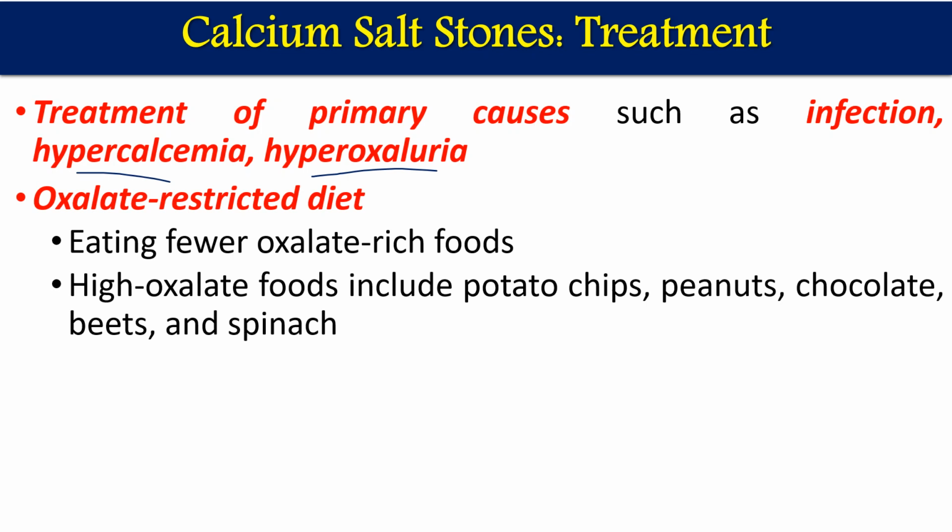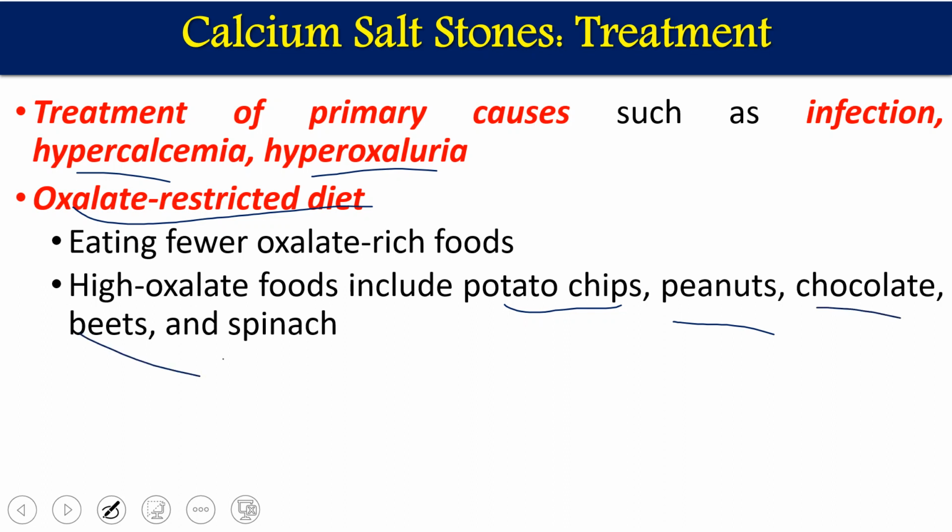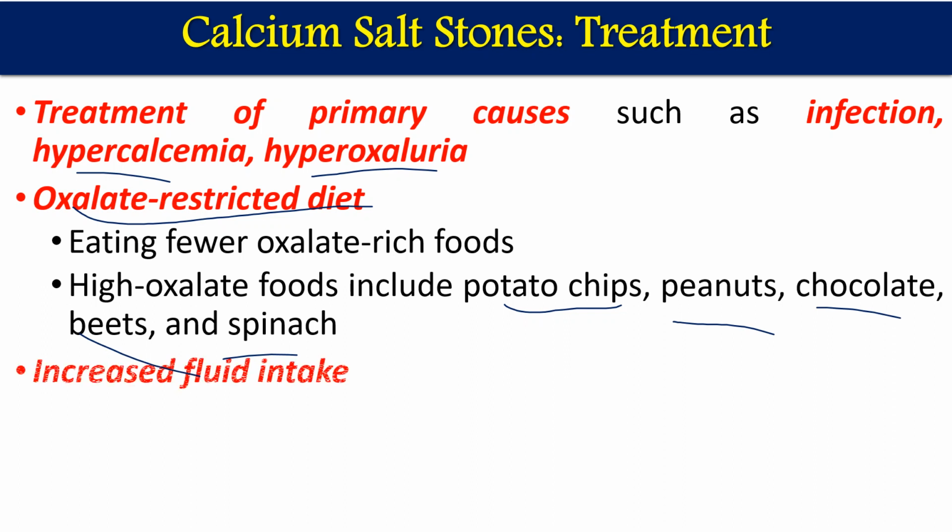We should suggest that a person who has kidney stones eat an oxalate restricted diet, meaning eat less of the food which has oxalic acid in sufficient amount. So food with less oxalic acid content has to be taken. Second, there are some foods which contain a high amount of oxalic acid, like potato chips, peanuts, chocolates, betel, and spinach. So we should avoid these high oxalic acid containing foods.